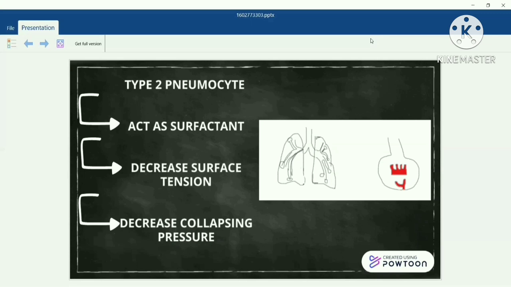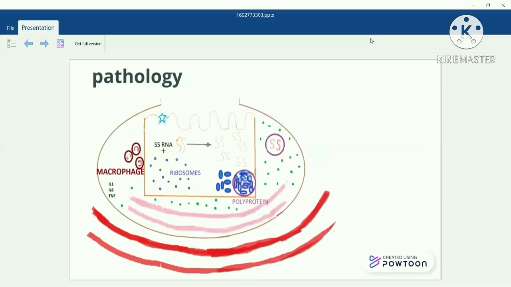But this virus comes and acts on the type 2 pneumocyte, which stops releasing the surfactant. Now the surfactant is not there, so surface tension will increase, collapsing pressure will increase, and the patient will feel dyspnea. So this is how we get dyspnea. The macrophages release interleukin 1, 6, and anti-NF alpha, which activate the hypothalamic center in the brain, ultimately resulting in fever.